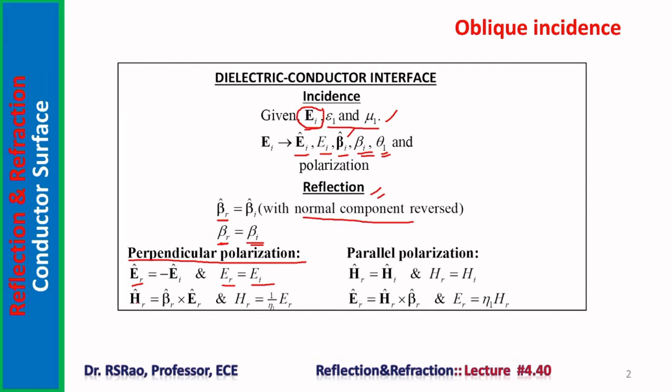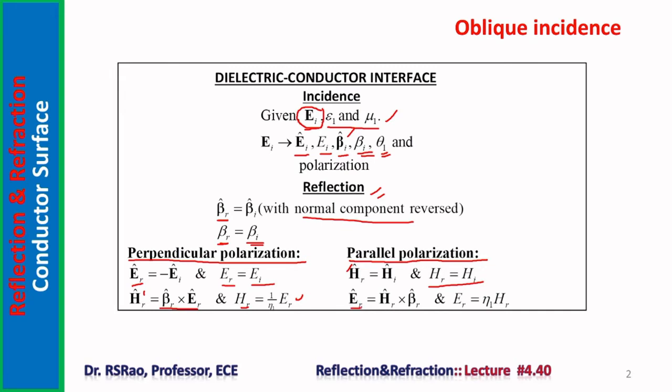Direction of magnetic field in the reflected wave is obtained by crossing beta R cap with E R cap. So this is the unit vector of magnetic field in the reflected wave. Its amplitude can be obtained as 1 by eta 1 multiplied by E R. If the incident wave is parallel polarized, then H R, the direction of magnetic field in the reflected wave, is equal to the direction of magnetic field in the incident wave. Amplitude also is the same: the amplitude of magnetic vector in the reflected wave is the same as the magnitude of H vector in the incident wave.